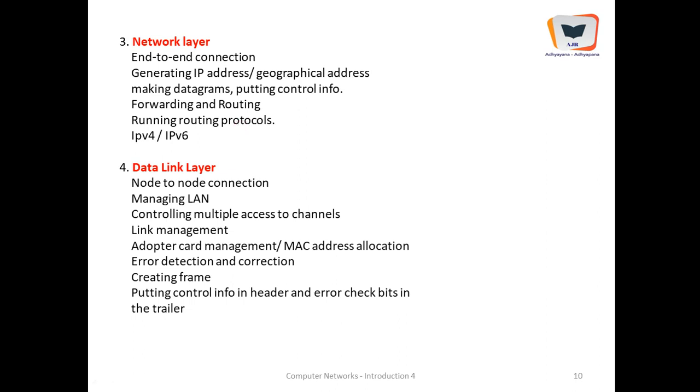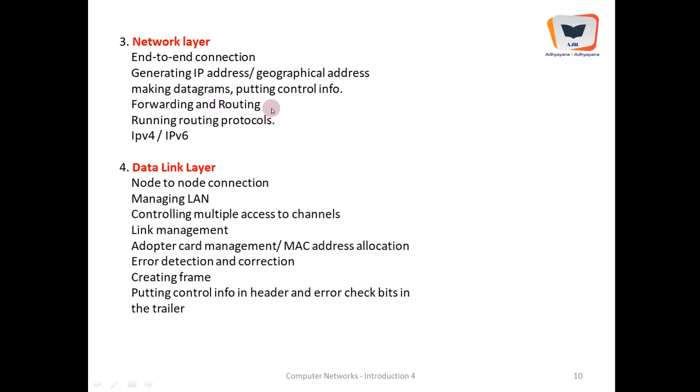The segment is received by the network layer from the transportation layer, and control information corresponding to the network layer is placed. It does forwarding and routing. Forwarding happens within a router. Routing is deciding about the path of movement.